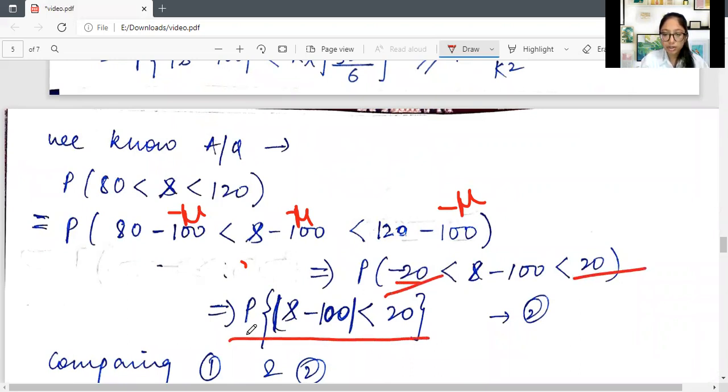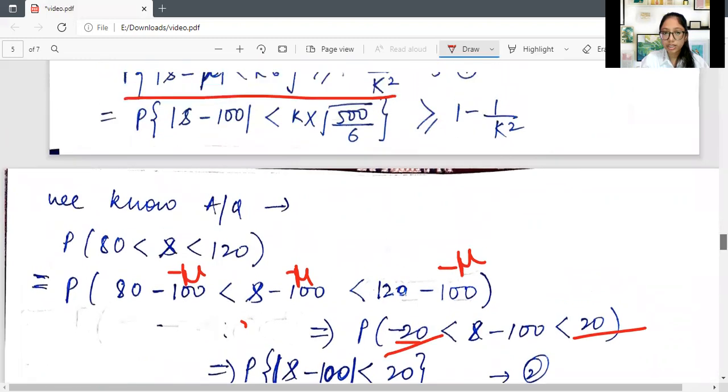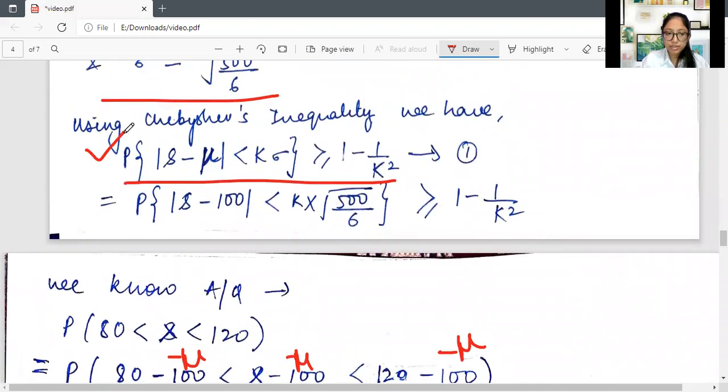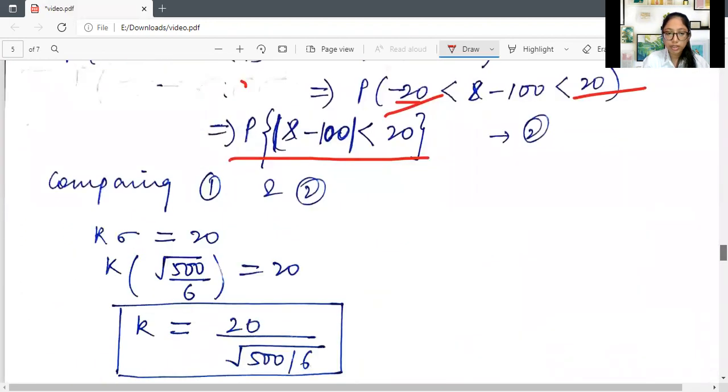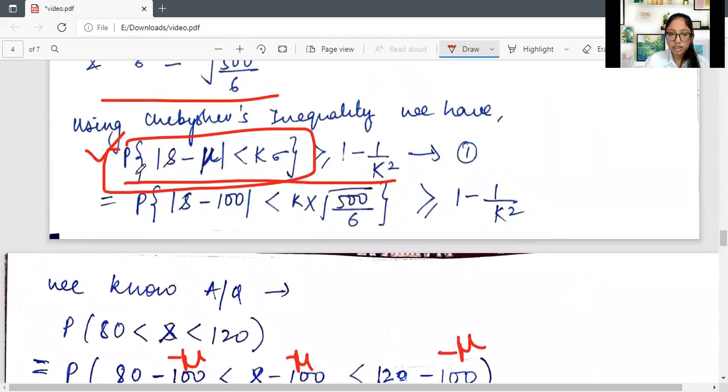We can turn this into a modulus, and then we have the left hand side of the equation. Comparing that, we can say that k sigma is equal to 20, and then putting in the value of sigma, we get the value of k, and then we put the value of k in the right hand side of the equation.